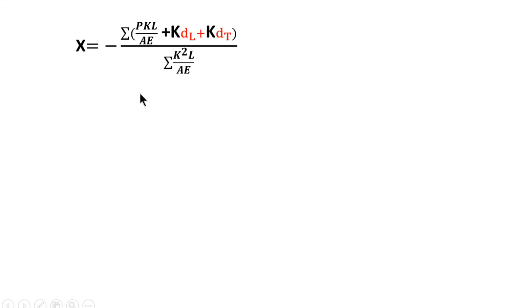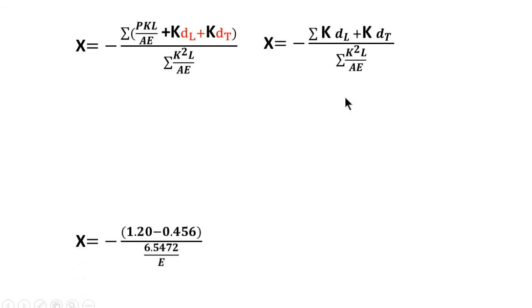Now this is our basic formula. X is equal to minus the summation of PKL by AE plus K into DL plus K into dt. But we know that here PKL by AE is 0 because there is no external load. So this formula is modified as X is equal to minus the summation of KDL plus K dt divided by the summation of K square L by AE.